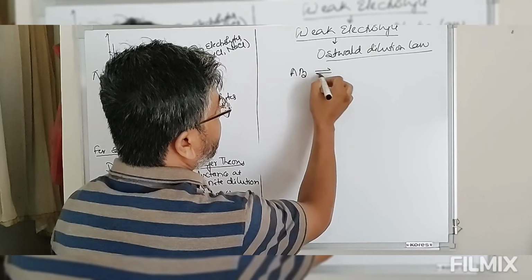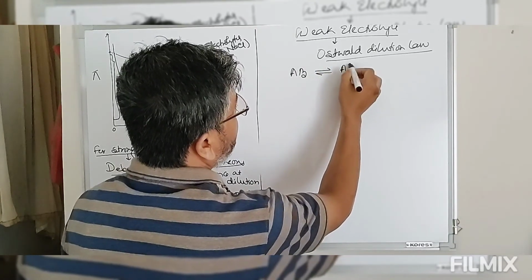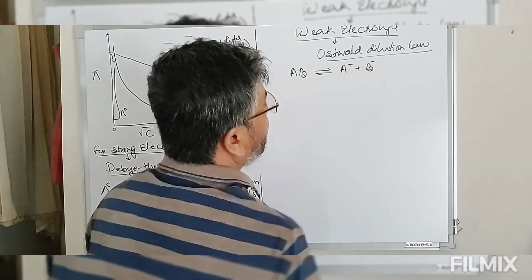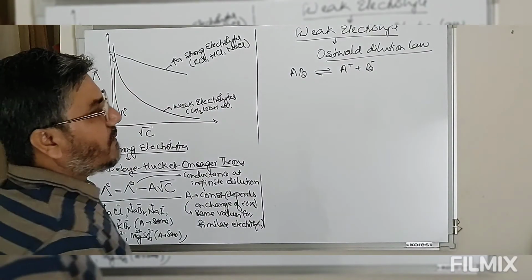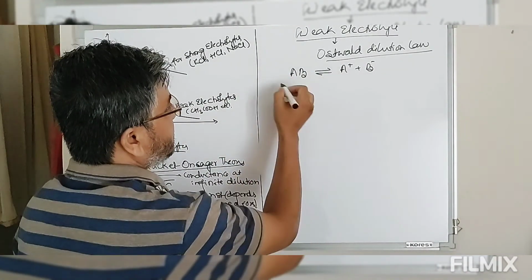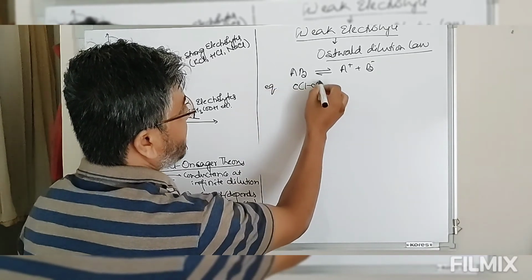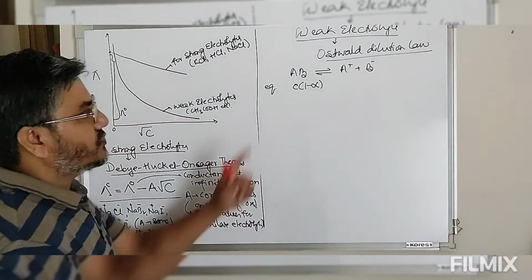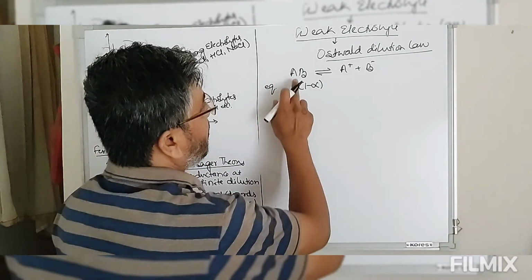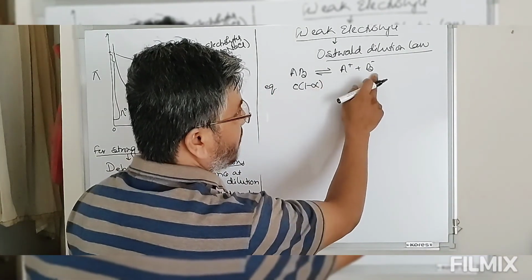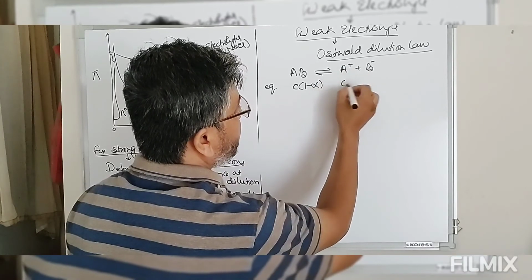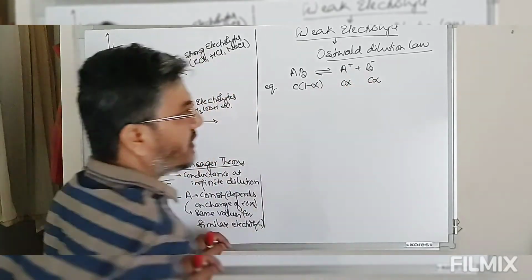So this being a weak electrolyte undergoes partial dissociation to give you A plus and B minus. Now when the system reaches equilibrium, the equilibrium concentration is, suppose this is C into 1 minus alpha, where alpha is the degree of dissociation of this weak electrolyte. Now 1 mole gives you 1 mole cation, 1 mole anion. So the concentration of A plus will be C alpha. This is again C alpha.